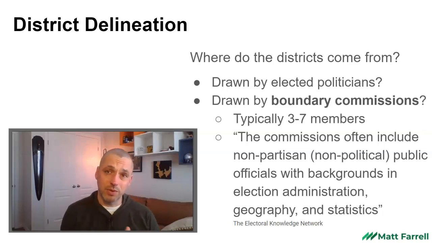There will often be somewhere between 3 and 7 members on the commission. They are typically non-political, or at least non-partisan people. You need people with expertise in not just election law and administration, but also geography and statistics. There will be a lot of different factors that they weigh depending on the country. Typically, it will be population. They would want equal numbers of population. They would want to ensure local communities of interest are represented. There are a lot of different factors that are weighed and balanced when they try to draw effective electoral borders.